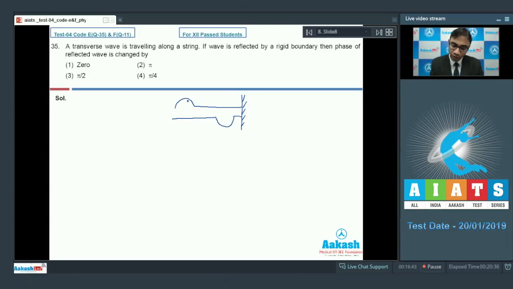So if this wave is moving towards the rigid boundary, then the reflected wave will be moving away from the rigid boundary but inverted. Inverted means phase of reflected wave is changed by pi. So my option number 2 will be the correct choice.